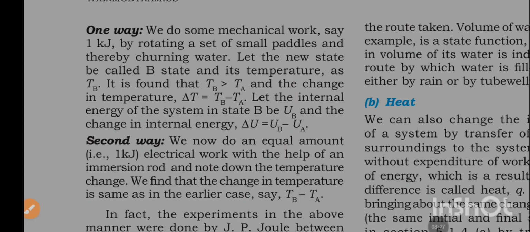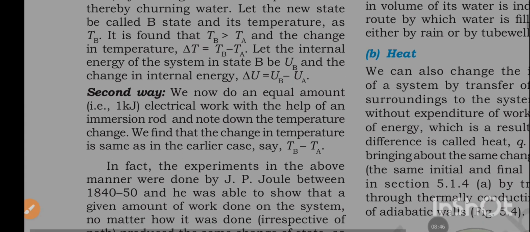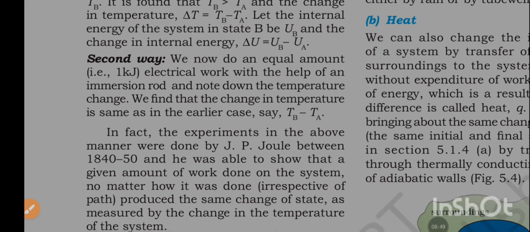It is found that Tb is greater than Ta, and the change in temperature, delta T, is equal to Tb minus Ta. Let the internal energy of the system in state B be UB and the change in internal energy, delta U, is equal to UB minus UA. Second way, we now do an equal amount of electrical work with the help of an immersion rod and note down the temperature change. We find that the change in temperature is the same as in the earlier case, Tb minus Ta.